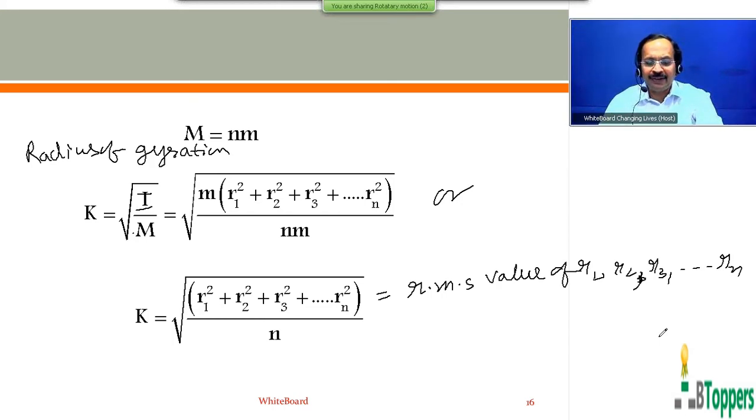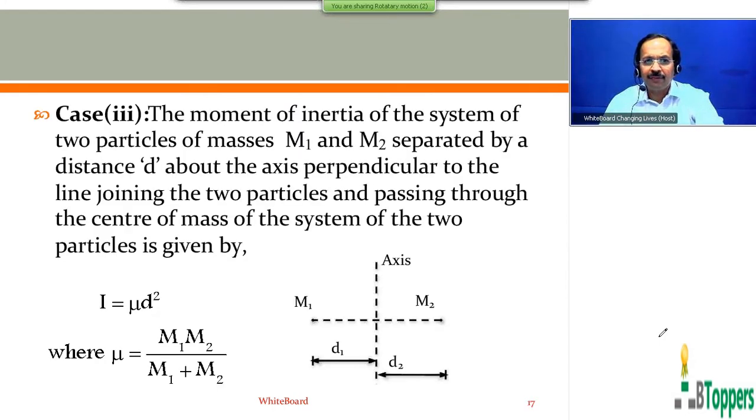I would like to show the notes for the next case here, case 3. The moment of inertia of the system of two particles of masses M1 and M2 separated by distance d, about the axis perpendicular to the line joining the two particles and passing through the center of mass of the system of two particles, is given by I equal to nu into d square, where nu equal to M1 M2 by M1 plus M2.